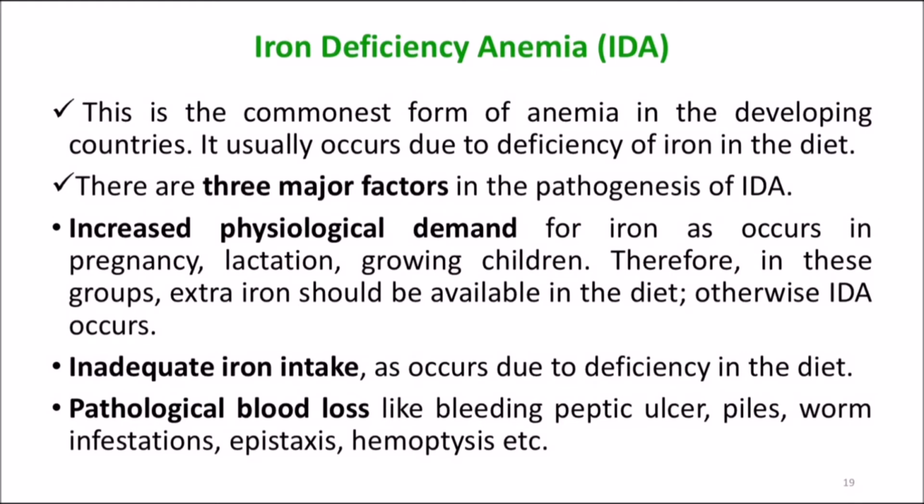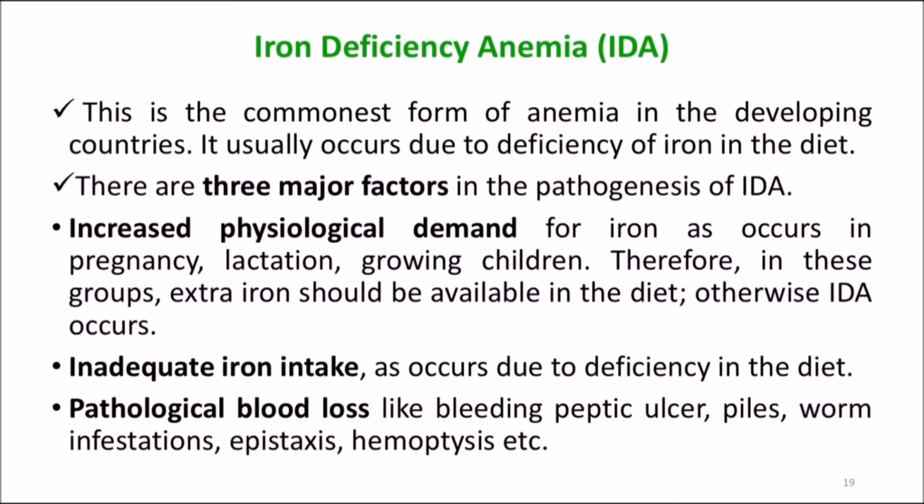The third reason can be pathological blood loss, like you can see in worm infestations, most commonly seen in children. It can be due to bleeding peptic ulcer. It can be due to hemorrhoids, piles, epistaxis, hemoptysis, which you can see in bronchogenic carcinoma, tuberculosis, etc. These are the reasons for pathological blood loss. So these are the several factors that can be a part of the pathogenesis of iron deficiency anemia.